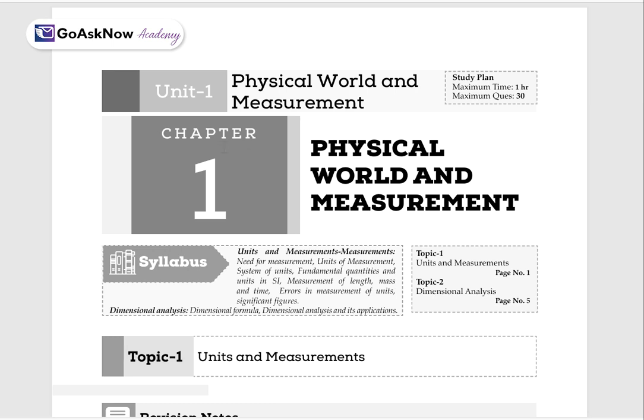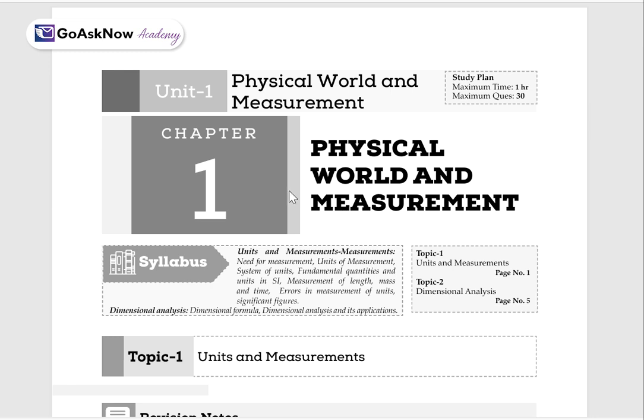Hello. So, today we'll teach chapter 1, Physical World and Measurement. In this chapter, we'll study units and measurement, where we cover the need of measurement, unit of measurement, system of unit, fundamental quantities, units in SI, measurement of length, mass, time, errors in measurement of the units, and significant figures. Along with that, we'll also study dimensional analysis, where we cover dimensional formula, dimensional analysis, and its application.